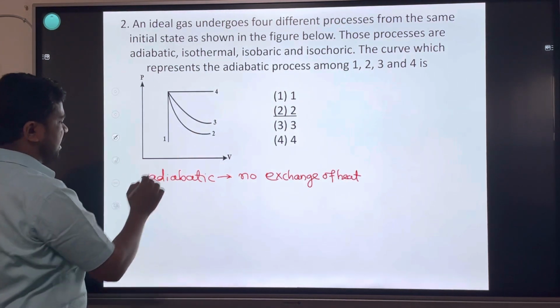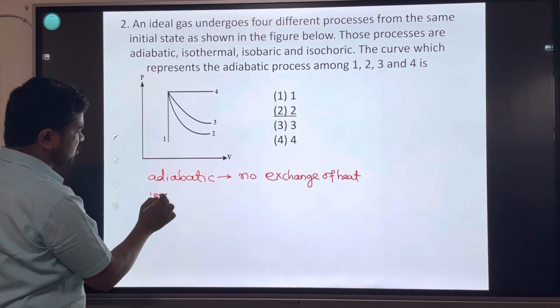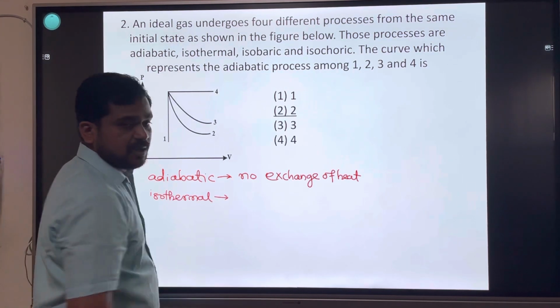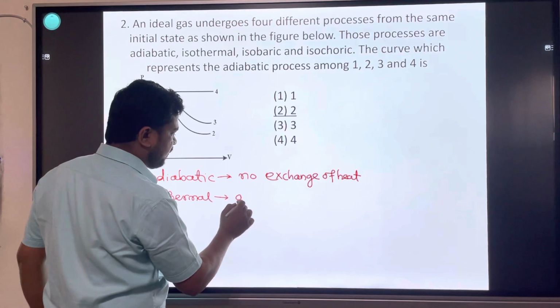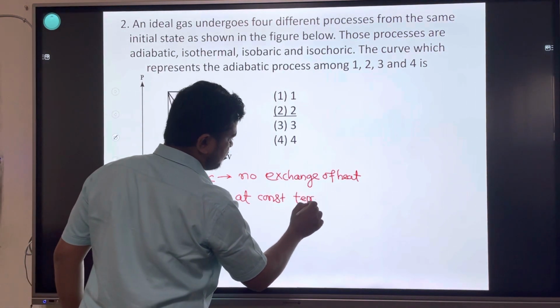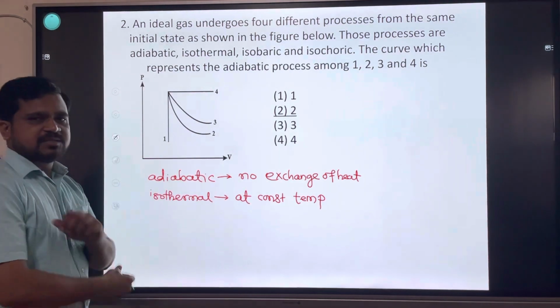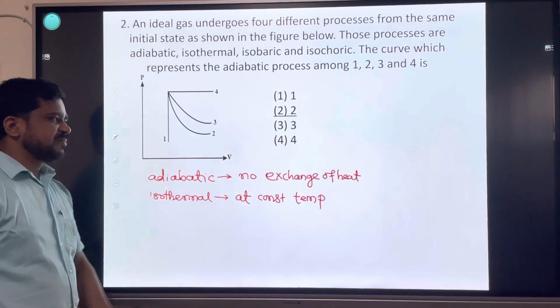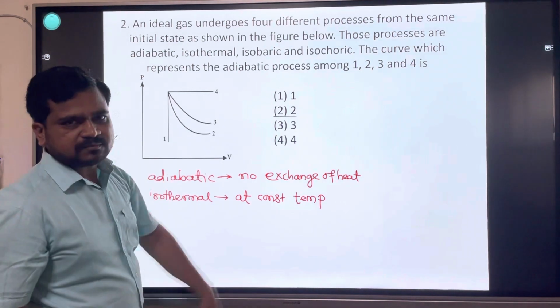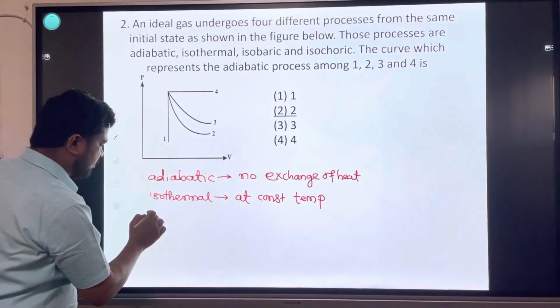Next one is isothermal process. Isothermal process is the process which undergoes at constant temperature. Next one is isobaric process.